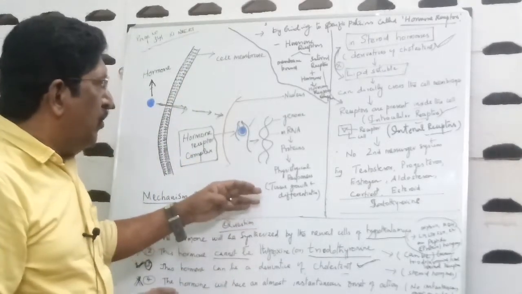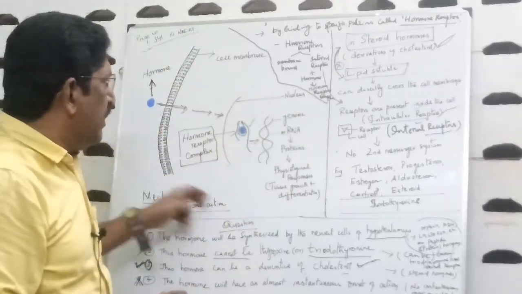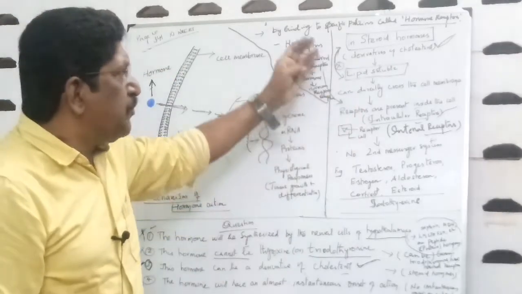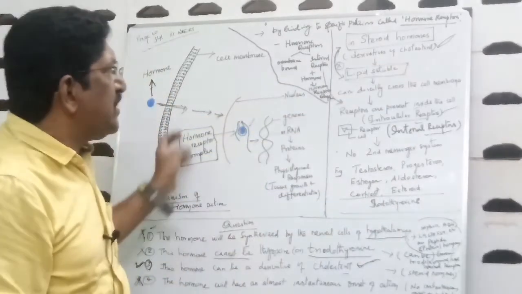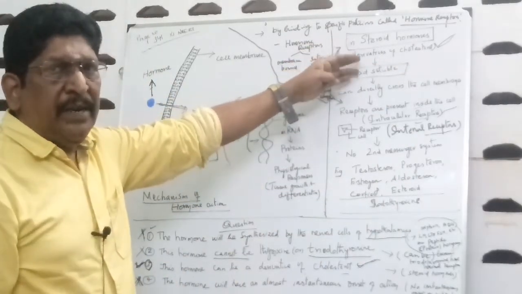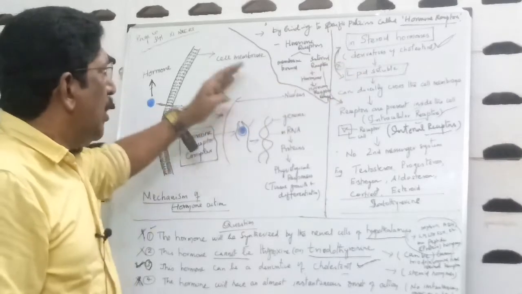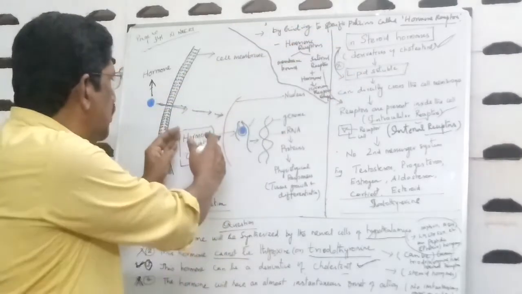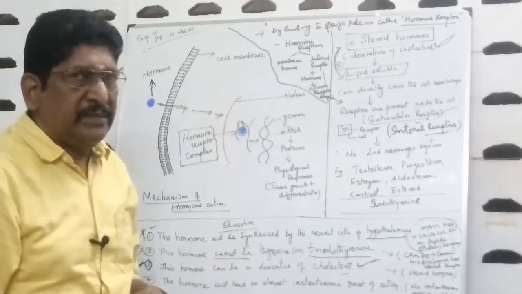So by taking this diagram based example as an MCQ, we have explained the features of the steroid hormone. I repeat as a summary: the hormones bind to specific proteins called hormone receptors to form a hormone receptor complex.